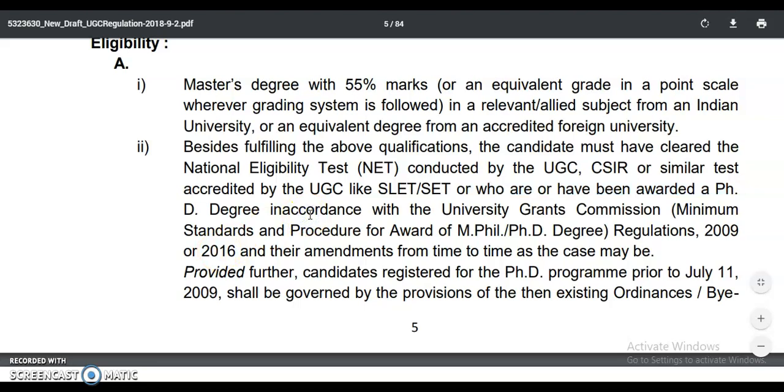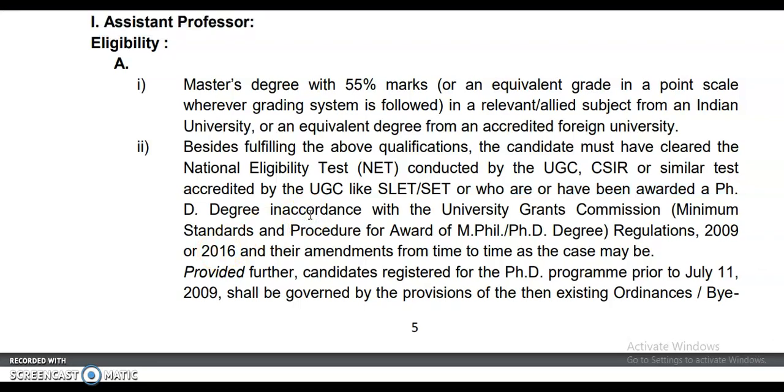So from this point, what we come to know is that if you want to apply for assistant professor with the help of UGC NET qualification, then definitely PhD candidates will come into the competition.